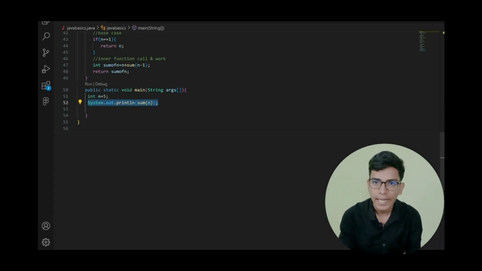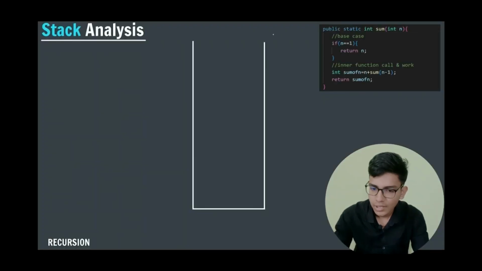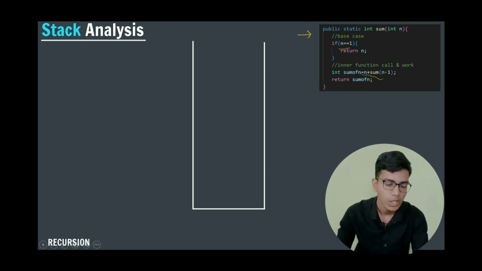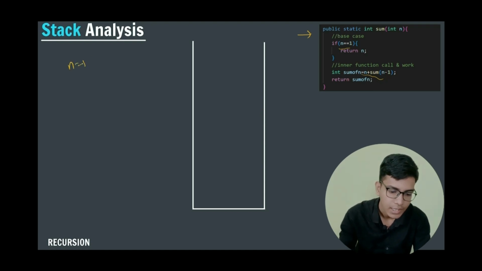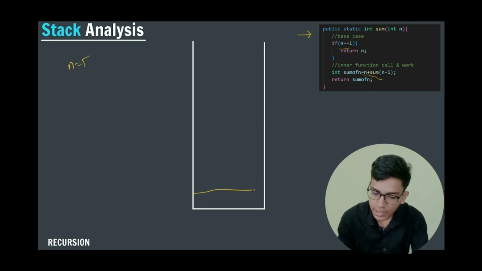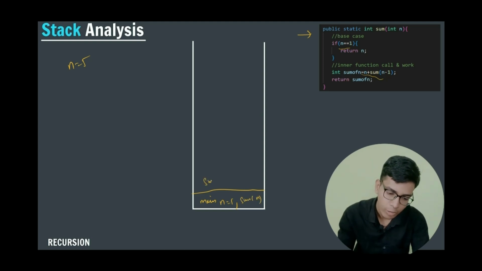Now let us do a stack analysis for this thing. You can see that this is our code for calculating sum of n natural numbers. After this is base case that if n will become 1, then return n value, and this is my inner function calling and my work, and finally I am returning sum of n value, right? Let us consider that n is equal to 5. First of all, the initial control will be in my main program. So here n is equal to 5 and I am calling my sum of n number. So here n value is 5, so my one function will get called, right?